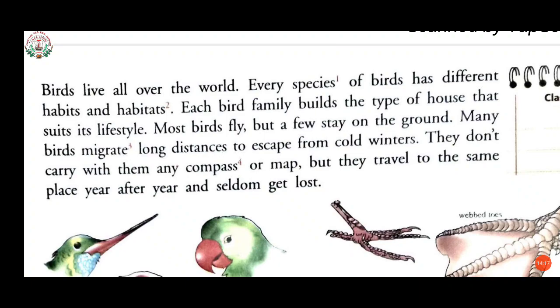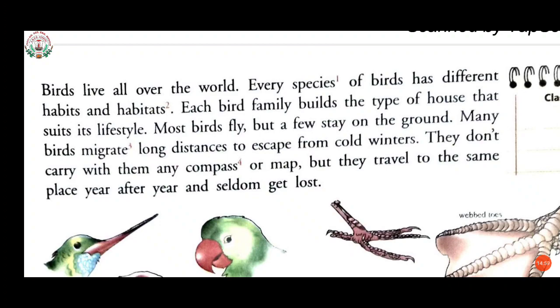Most birds fly, but a few stay on the ground. Most of the birds can fly. We have learned the examples of the ostrich and penguin, which also come under birds, but these are birds that can't fly, while most birds do fly. Many birds migrate long distances to escape from cold winters. Migrate means, students, to move from one place to another according to the weather. It is given that many birds don't like the winter season. So what do they do?